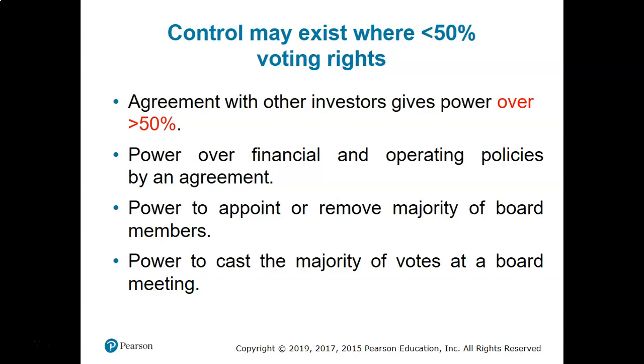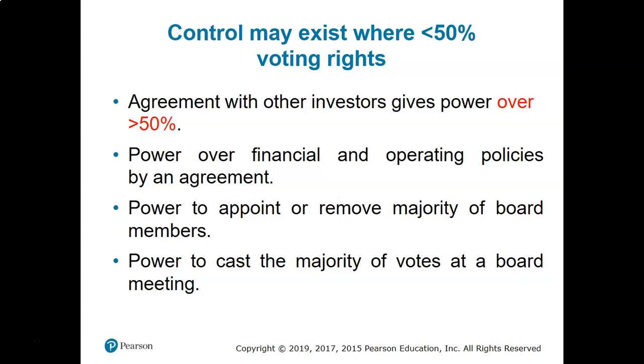So your control is 40% and another investor has say 20%. So the investor of 20% is also under your control. So in that case, your control in the subsidiary would be 60%, can be.